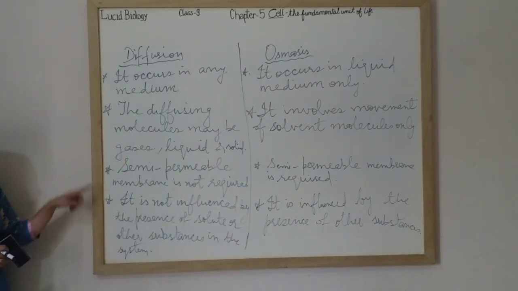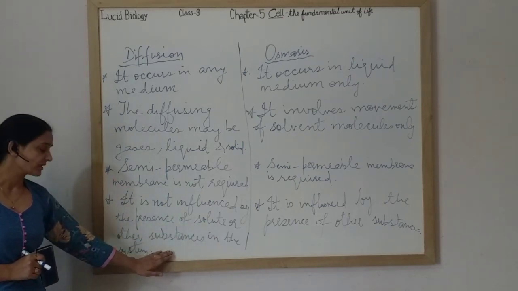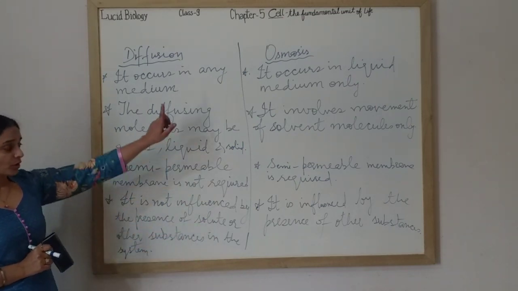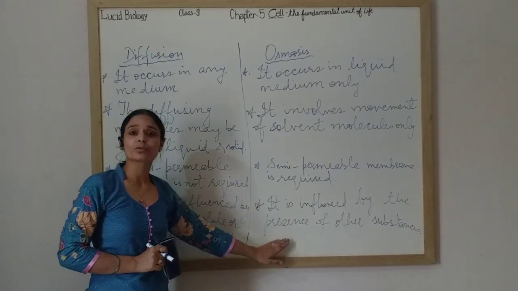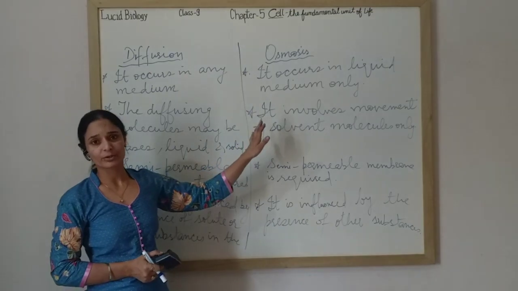Next, diffusion is not influenced by the presence of solute or any other substance in the system. But osmosis gets affected by the presence of other substances in the solution. I hope these differences are clear to you.